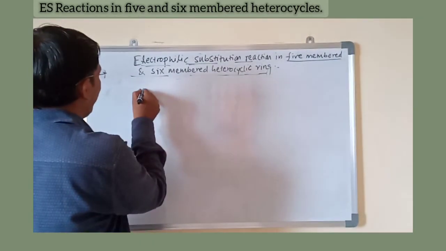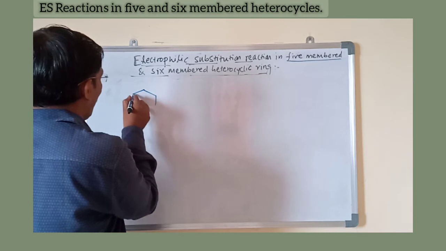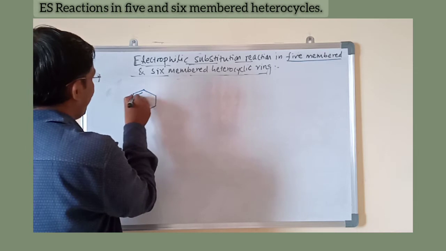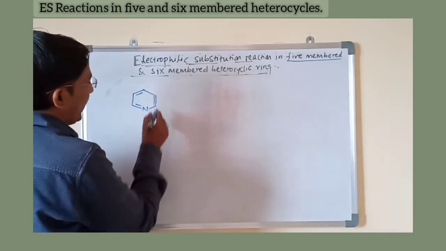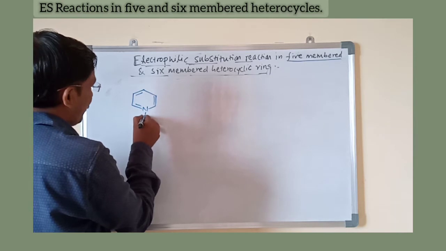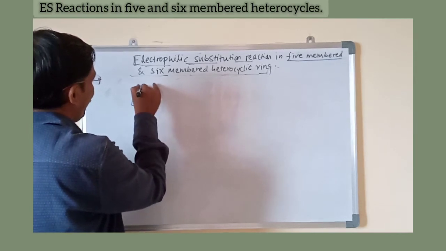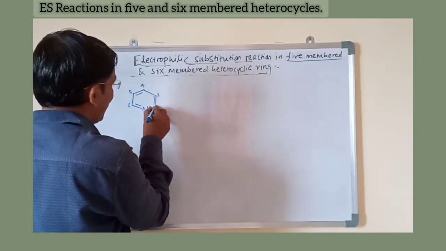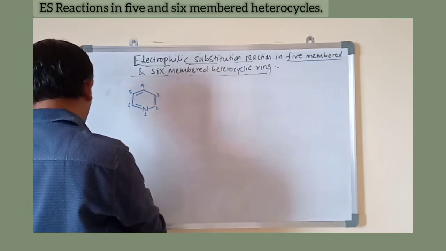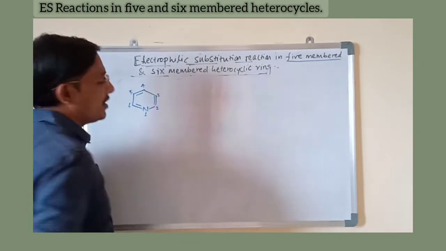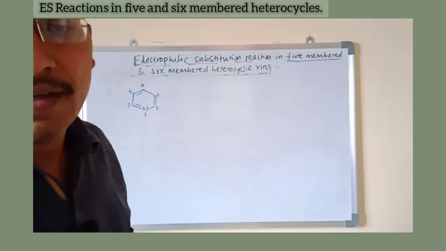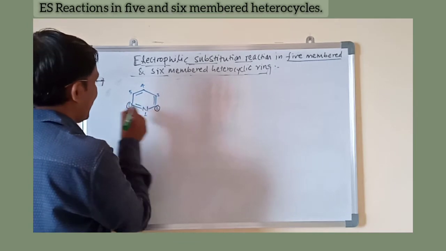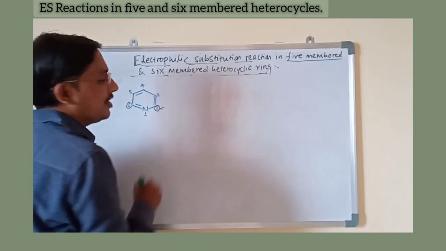In case of pyridine, we have to check the number of positions. Here, first is nitrogen, then second, third, fourth, fifth and sixth. The second and sixth positions are exactly the same, so we have to consider the C2 position.